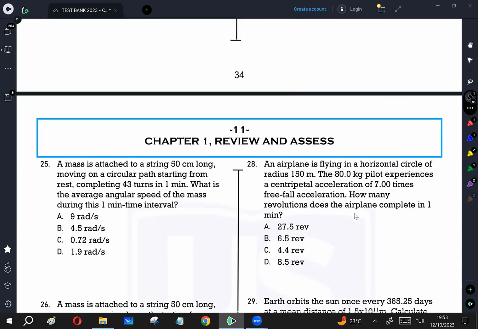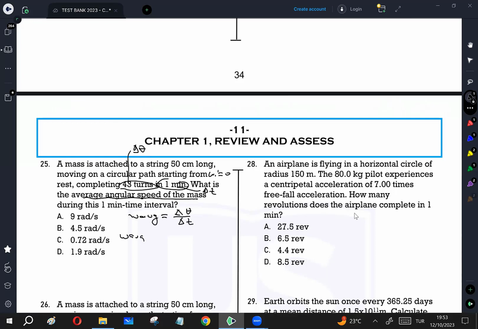Question number 25. A mass is attached to a 50 centimeter long string, moving on a circular path starting from rest, so omega initially is zero, and completing 43 turns, which is delta theta, in 1 minute, which is delta t. What is the average angular speed of the mass during the 1 minute time interval? Omega average is the question. We calculate omega average by delta theta over delta t, remember.